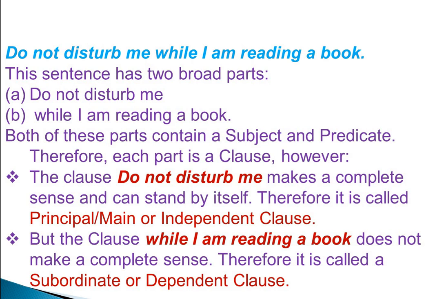The second part, while I am reading a book, does not make complete sense. Therefore it is called a subordinate or dependent clause because it is dependent upon the principal clause for making its sense.